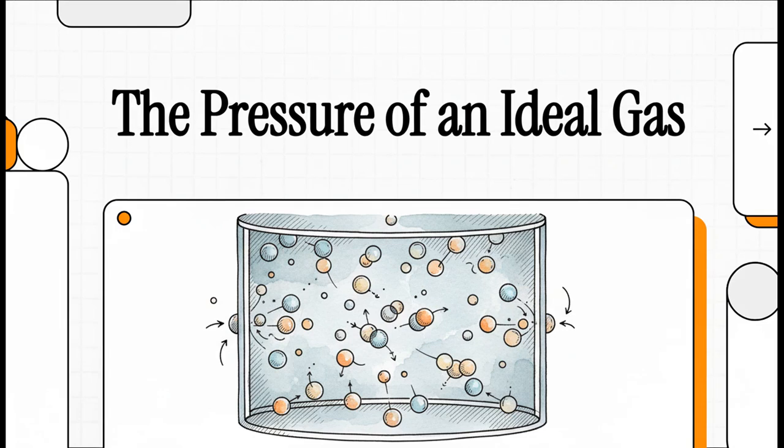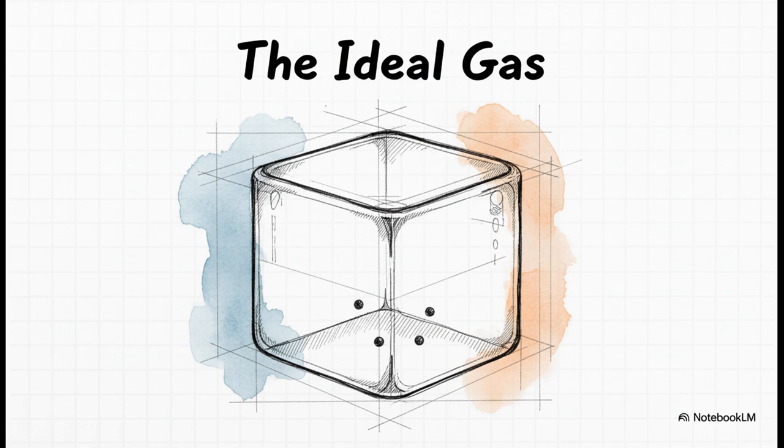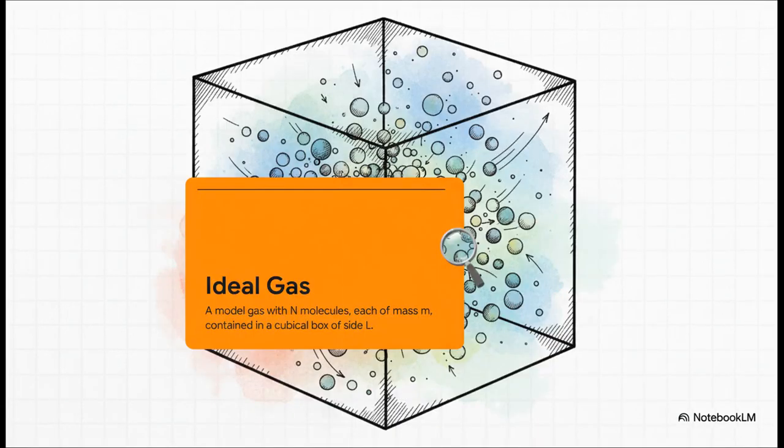Today on The Explainer, we're going to break down what gas pressure really is. It seems so simple, but it's actually trillions of invisible collisions every second. Okay, to really get this, we're going to use a simplified model, the ideal gas. So picture this, a perfect box filled with zillions of tiny particles, all bouncing around.